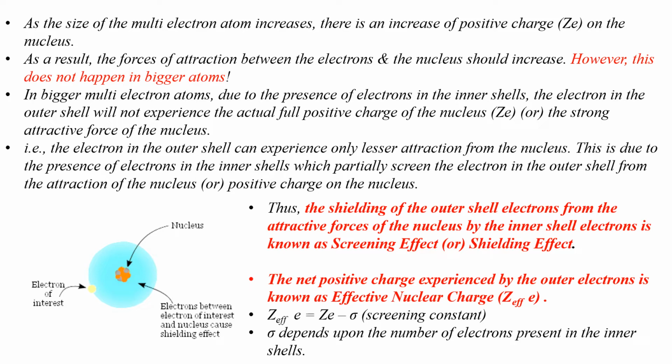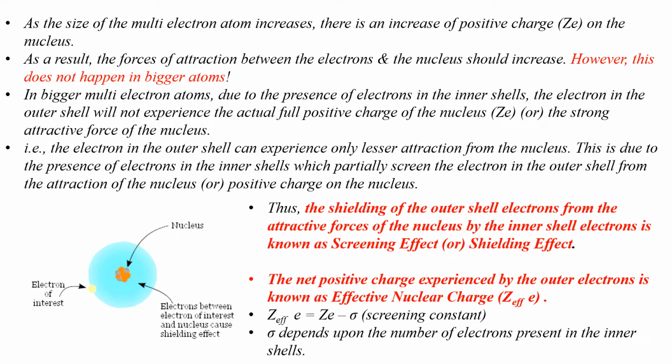Likewise, electrons present in the outer shell experience very less force of attraction from the nucleus as they are partially screened by electrons present in the inner shell. Thus, the shielding of the outer shell electrons from the attractive forces of the nucleus by the inner shell electrons is known as screening effect or shielding effect. Children, this is very important from the exam point of view.